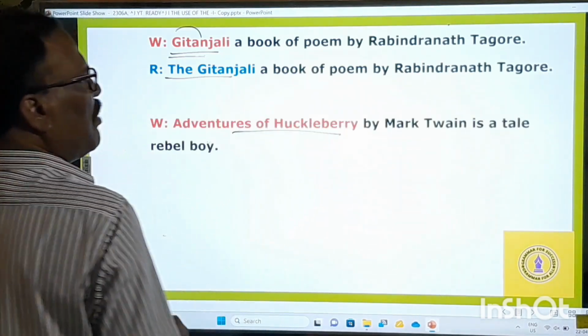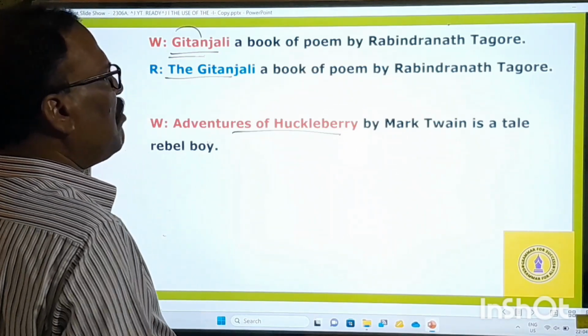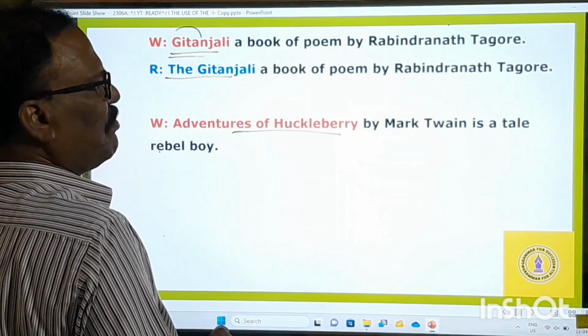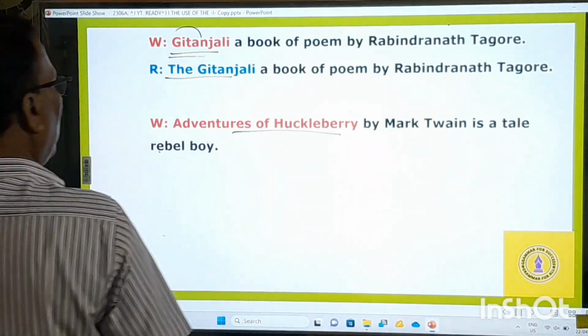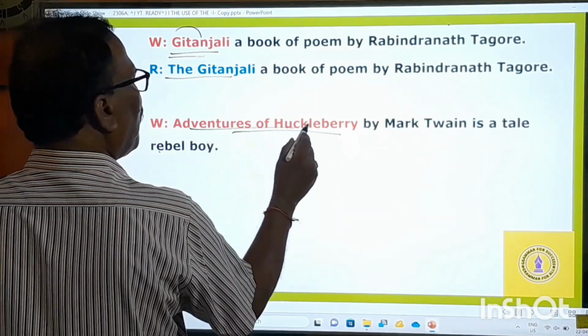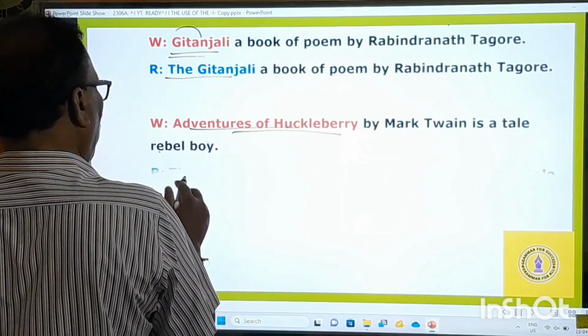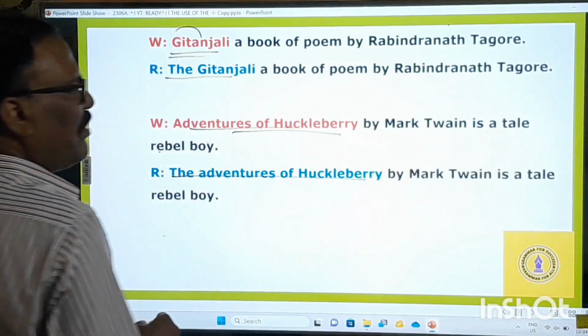Adventures of Huckleberry Finn by Mark Twain is a tale of a rebel boy. A tale of a rebel boy. Adventures of Huckleberry Finn. This is the name of the book. Before that, therefore, you have to say the Adventures of Huckleberry Finn.